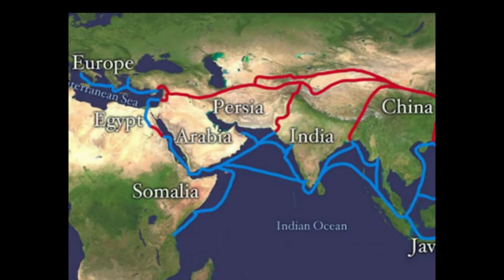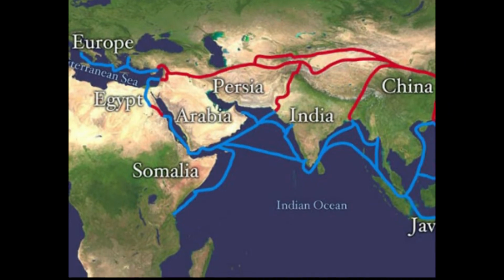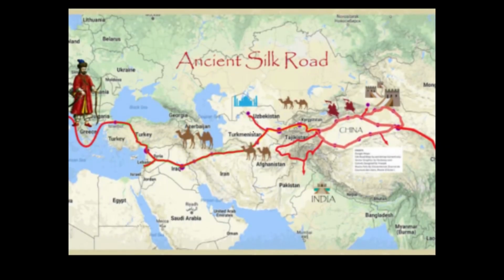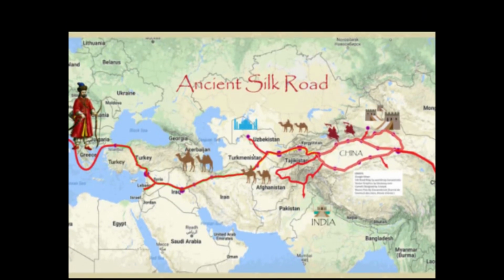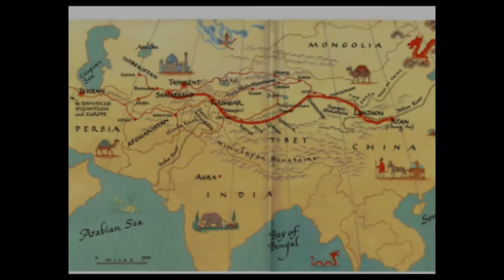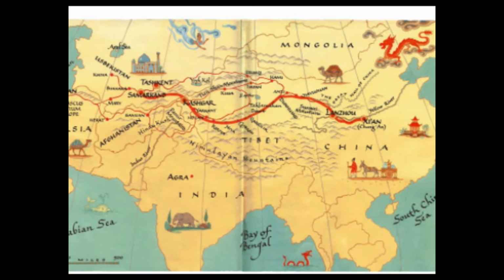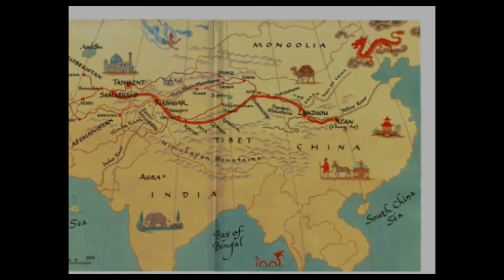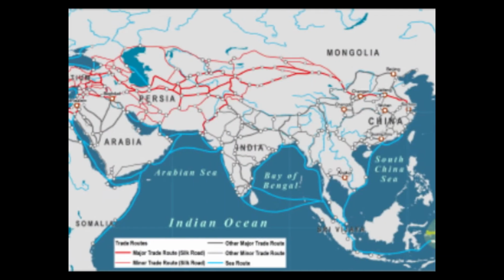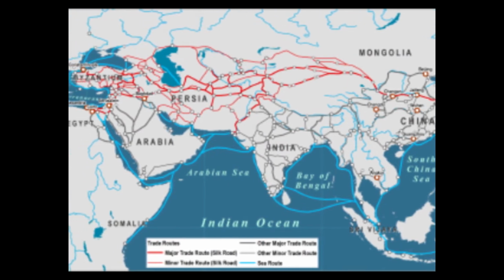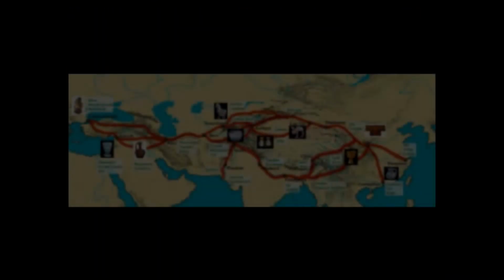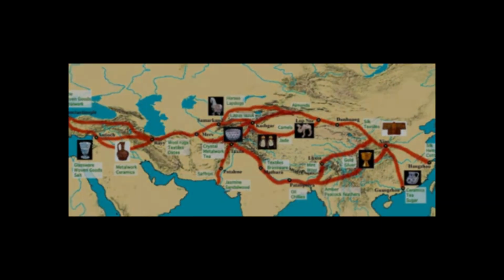Number 3. The Silk Road. The Silk Road was an ancient trading route used by merchants, traders, and city dwellers, linking Asia to the Mediterranean. The history of the Silk Road can be traced back to the Han Dynasty. The name Silk Road came into existence due to the lucrative silk industry that exported silk all over the world. The Silk Road was 6,400 miles long and considered an important development, enabling the silk industry to flourish.